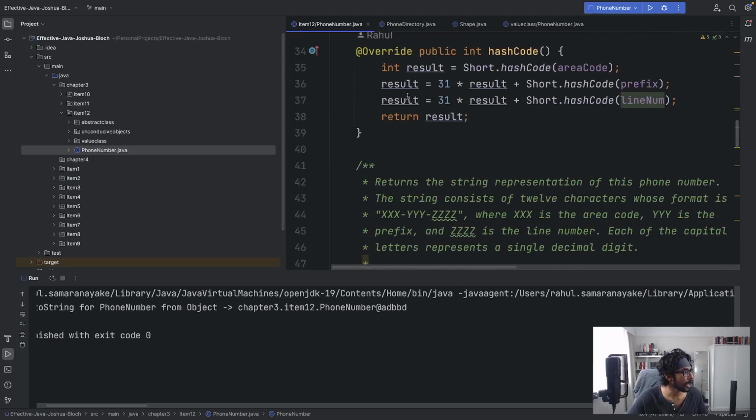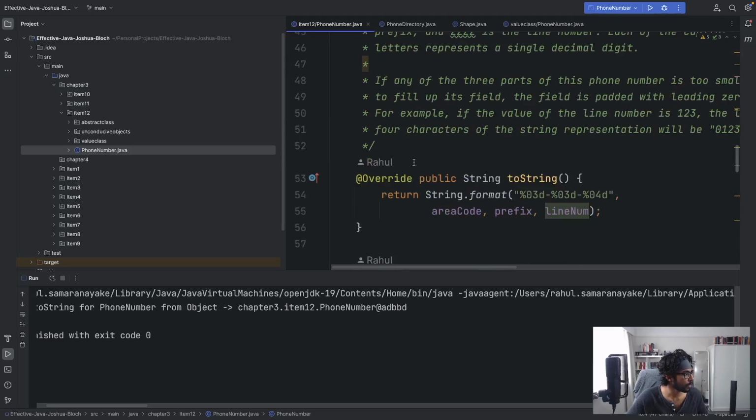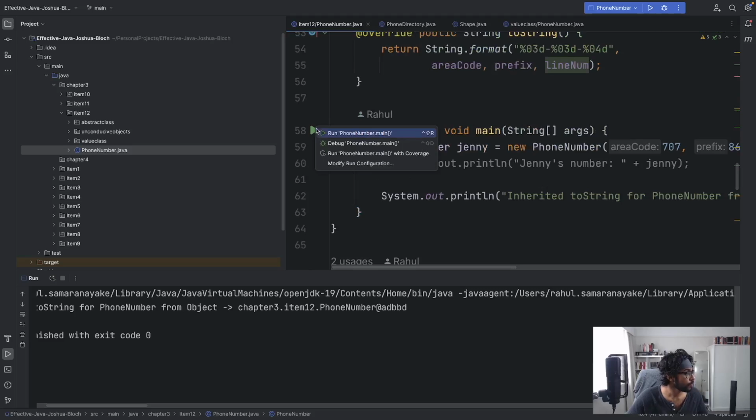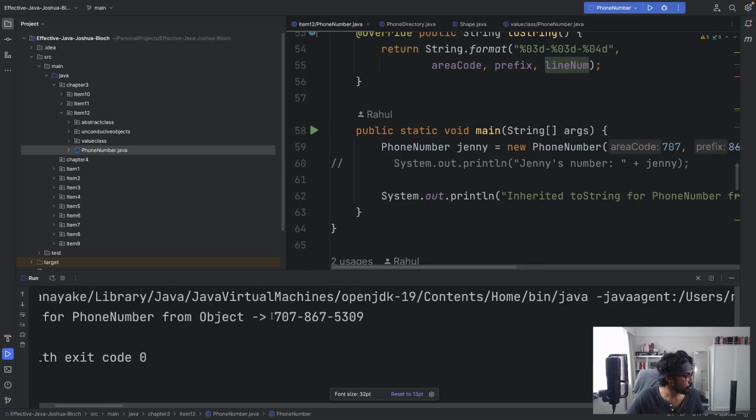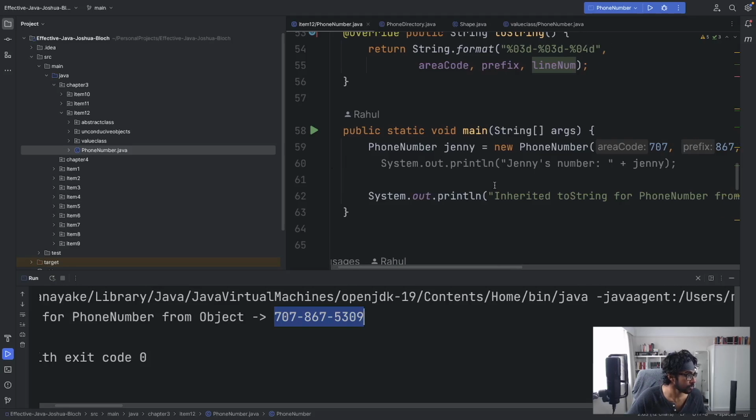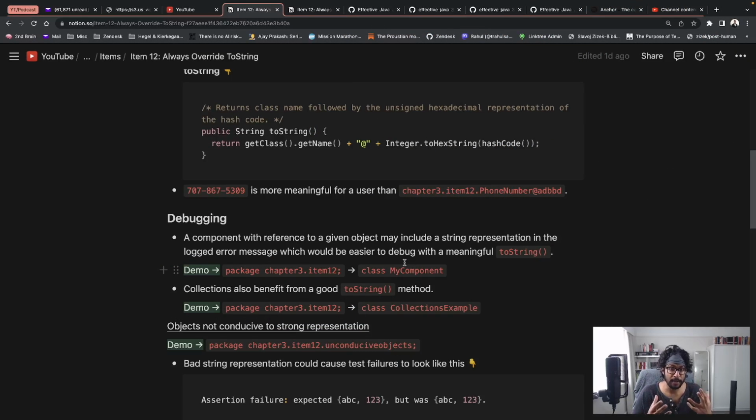And then after overriding it, if we rerun this code, you'll see what's returned now is something a bit more meaningful. It's in fact an actual phone number with the given values. So that's why it's advised always to override the ToString method, because for the majority of classes we need to represent them